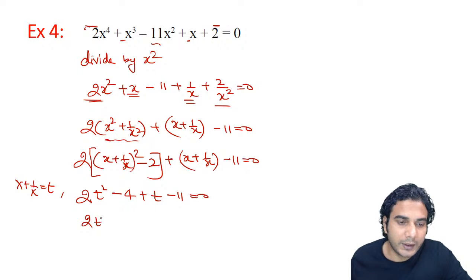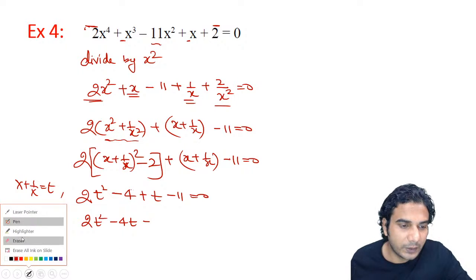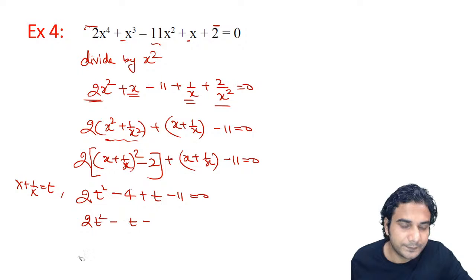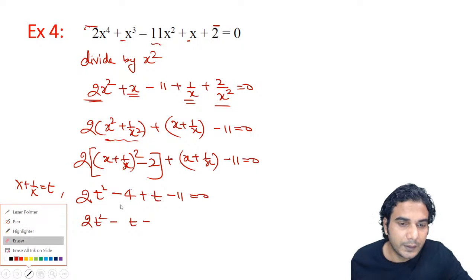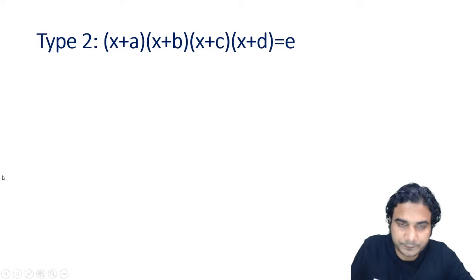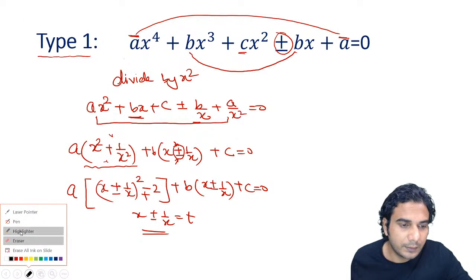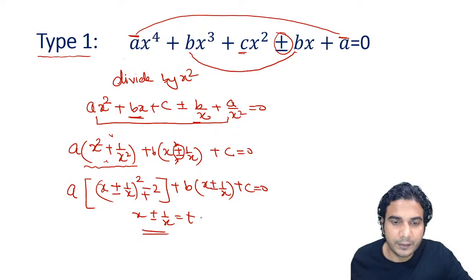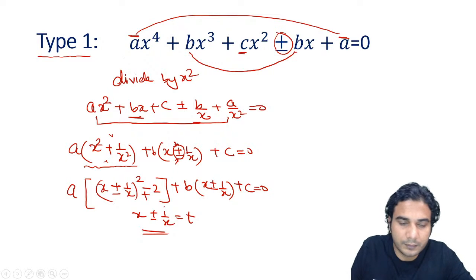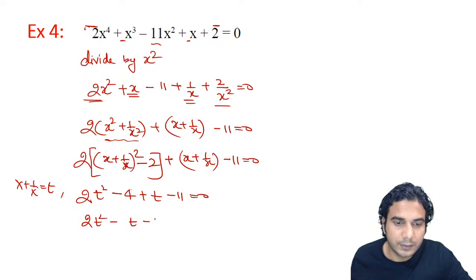Finally you can write 2t² minus 4, not 4t, I'm sorry, this will be only t. So t, and then minus 4 and minus 11 is minus 15. So 2t² + t − 15 is equal to 0, all right.